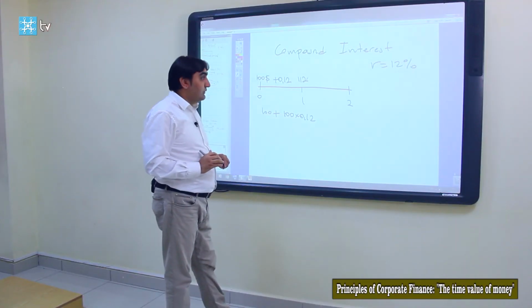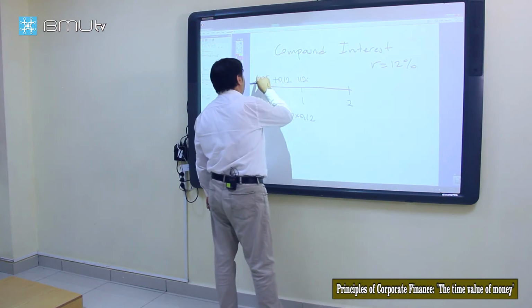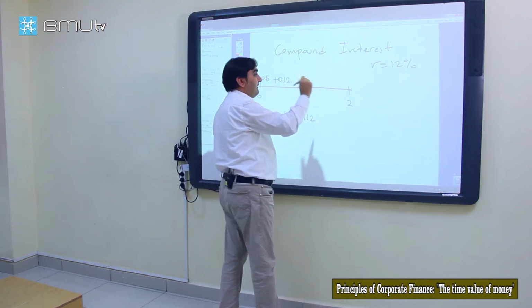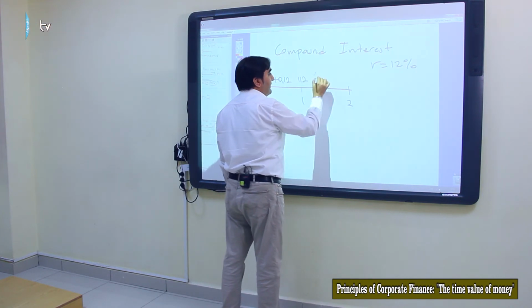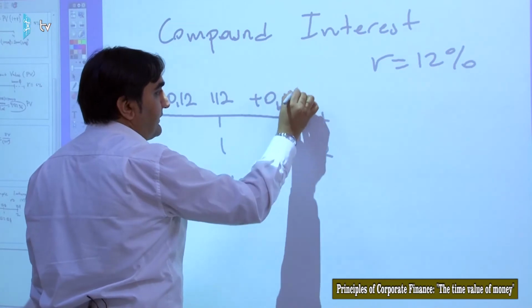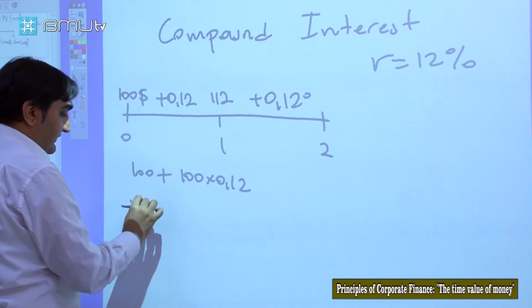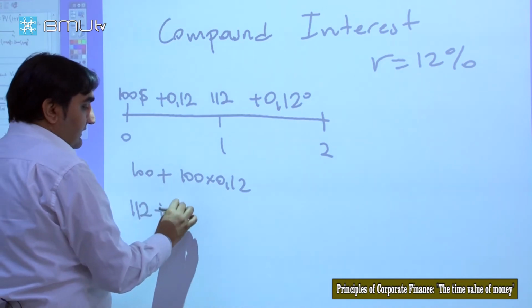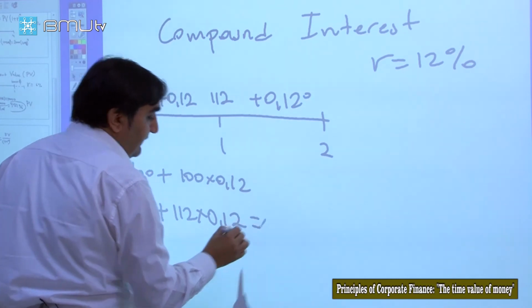In year two we will get 12% not of the principal amount as in simple interest. We will get 12% of the previous year's amount, 112. So that is 112 plus 12% of this amount.